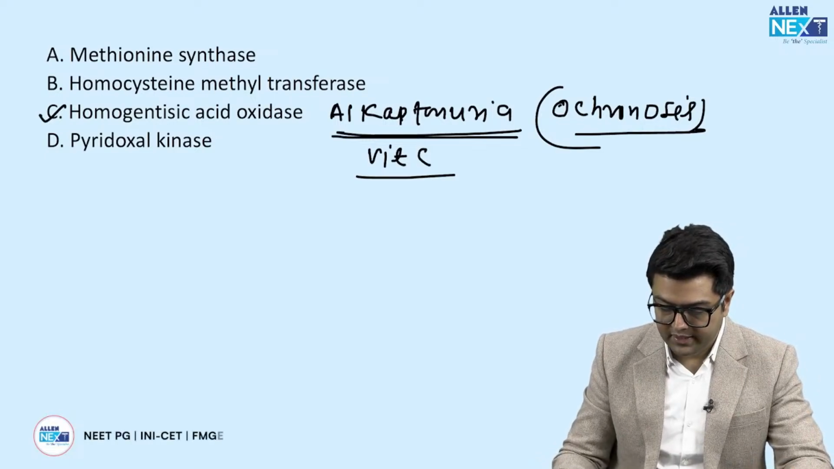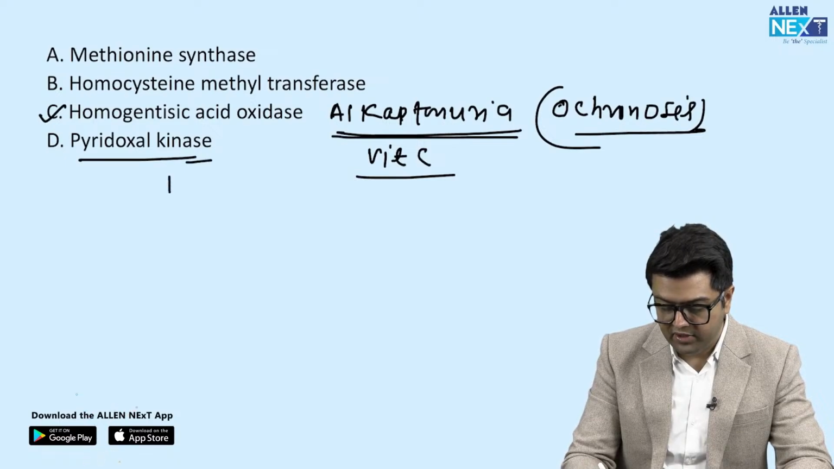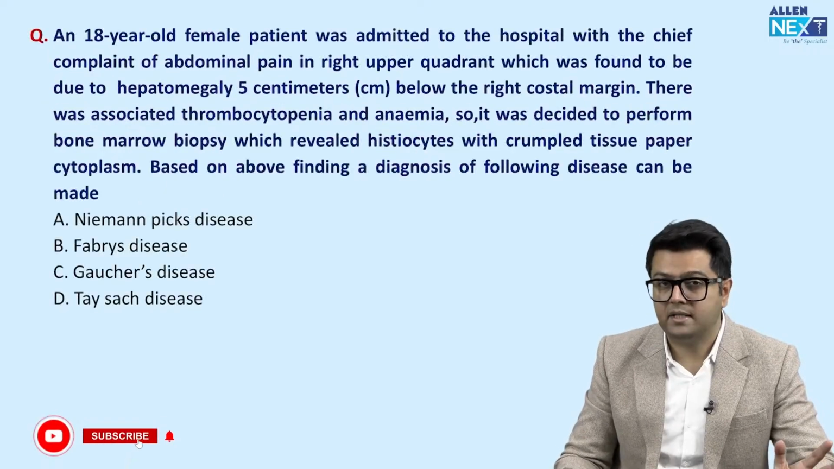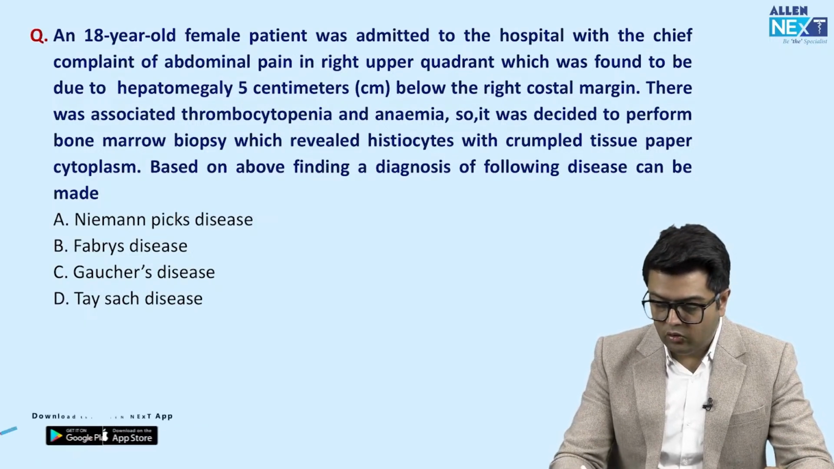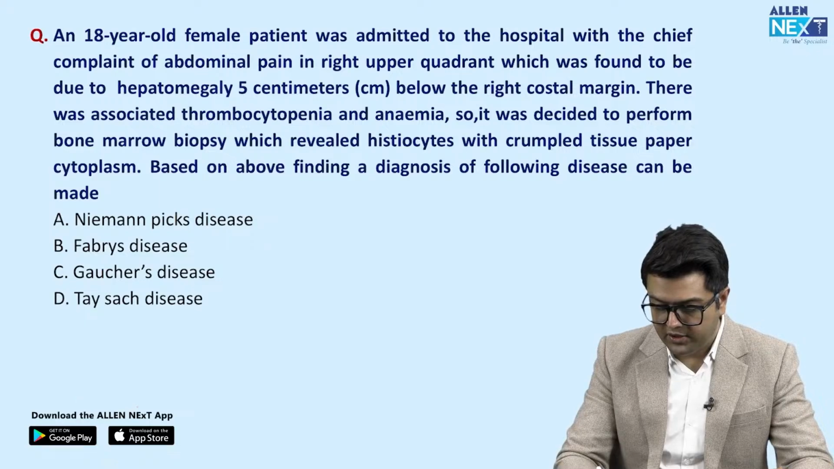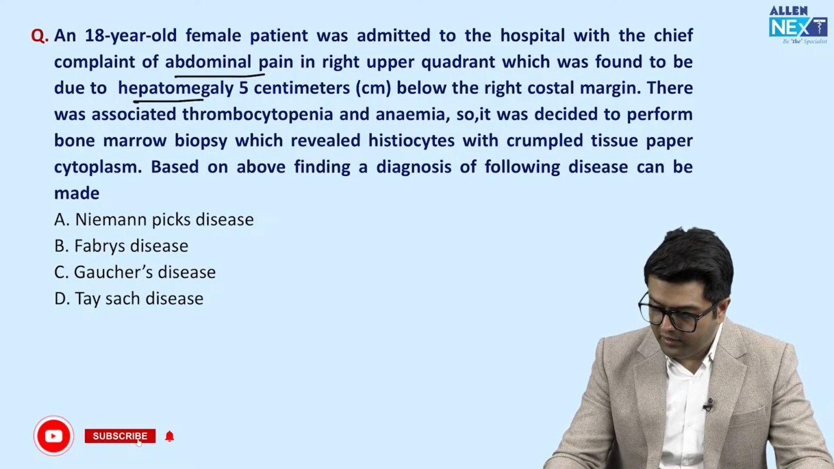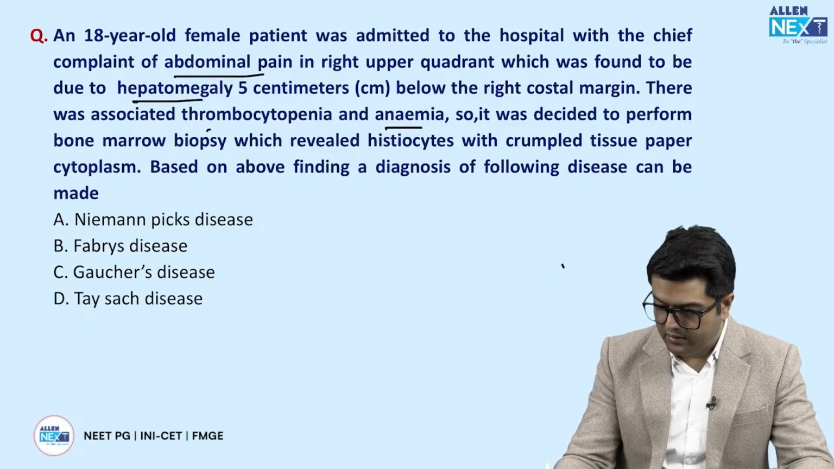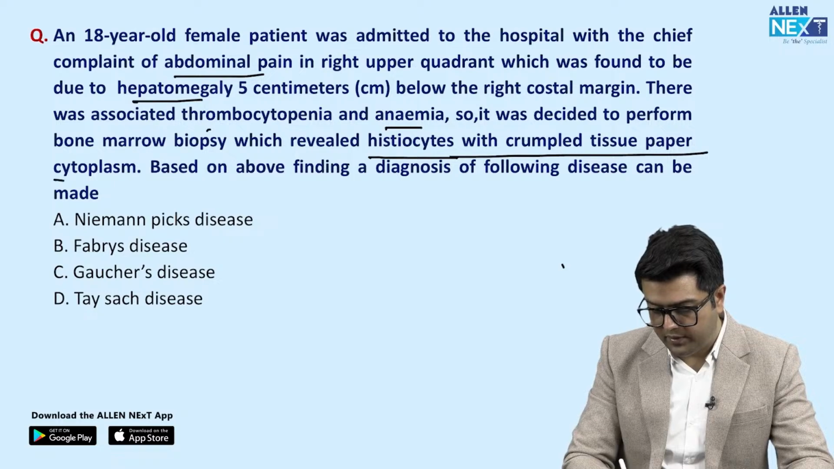Fine. So next question. Let's see this enzyme, pyridoxal kinase. Pyridoxal kinase is an enzyme which is inhibited by the drug known as INH or isoniazid. So B6 deficiency caused by INH is based on this enzyme inactivity. Okay. An 18-year-old female presents with the chief complaint of abdominal pain in the right upper quadrant, that is severe hepatomegaly. There was associated thrombocytopenia and anemia. So bone marrow biopsy revealed a histiocyte with crumpled tissue paper cytoplasm.